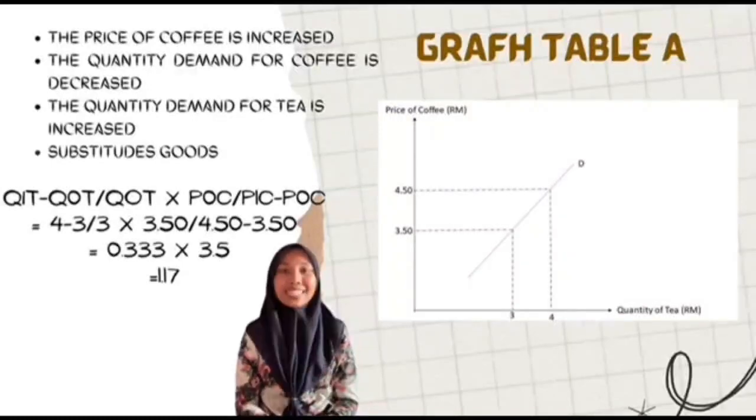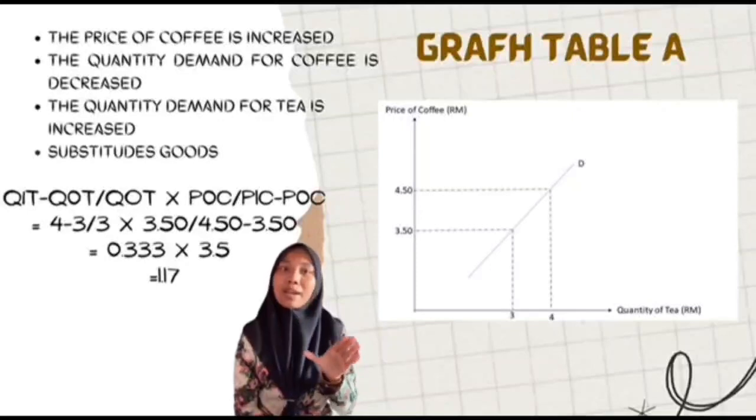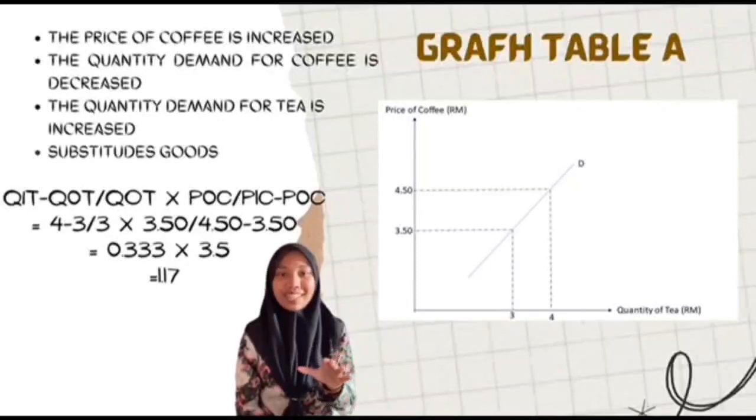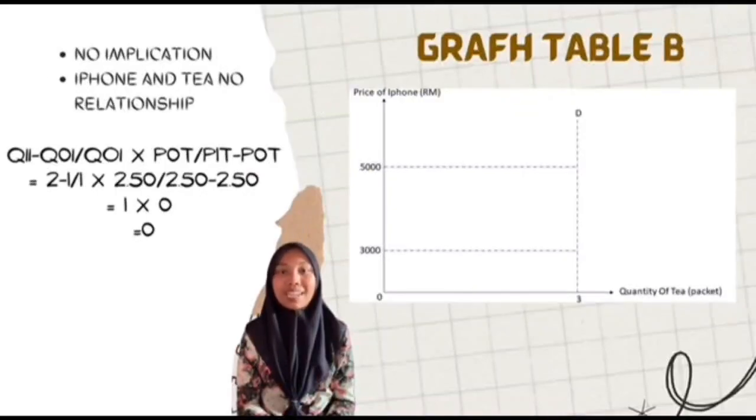The cross elasticity of demand is demonstrated in table A to be positive when a rise in the price of coffee results in an increase in the demand for tea. It shows that two goods' cross elasticity of demand is positive if they may be replaced for one another. In other words, if a percentage increase in the price of an item results in a percentage increase in the quantity demanded of a related good, the cross elasticity of demand is positive.